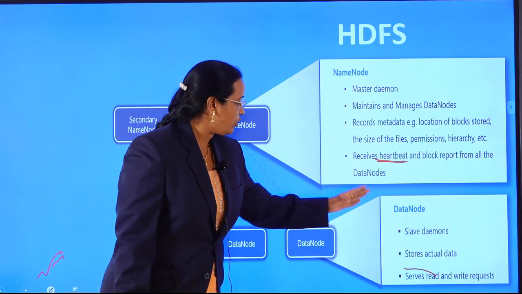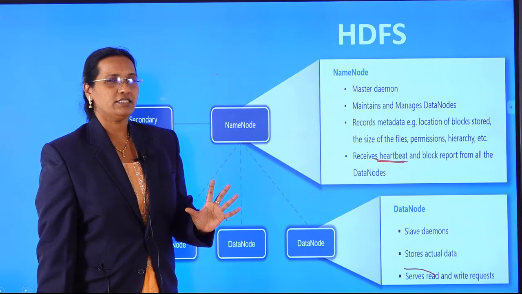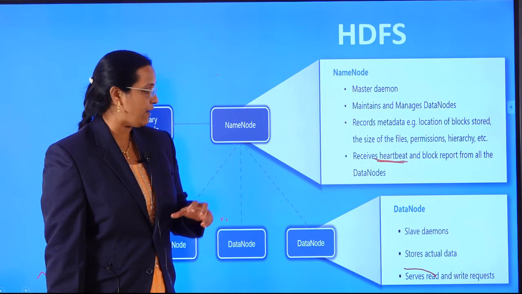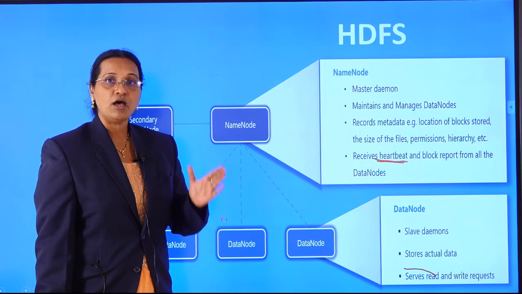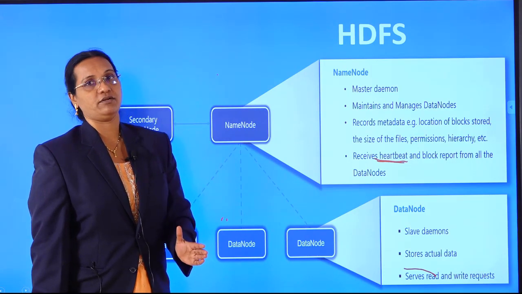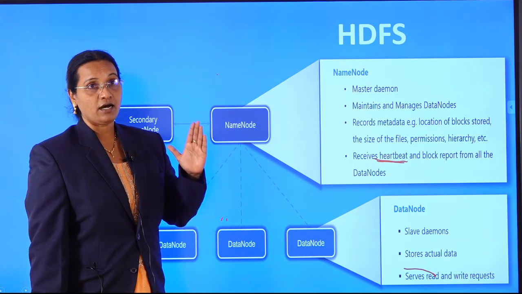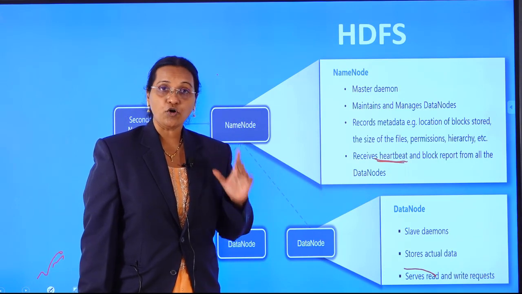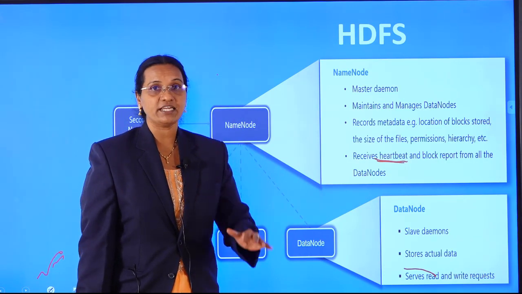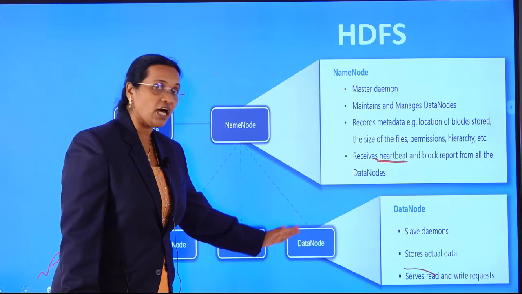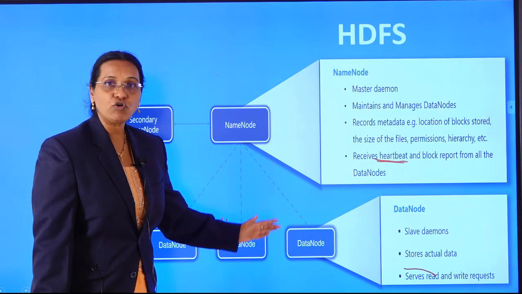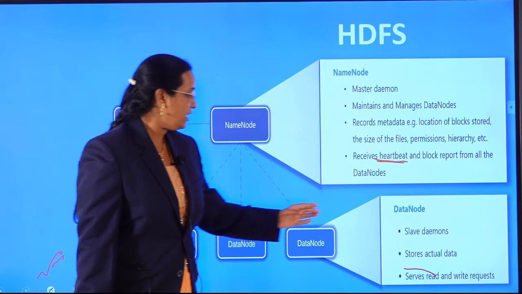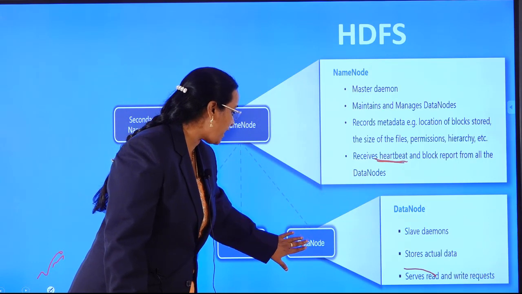Coming to the data node, it is a slave node. As I said, Hadoop works on a cluster of commodity hardware. Hadoop works on master-slave architecture, whereas SQL works on client-server architecture. That is why these nodes are called slave nodes, and slave nodes are commodity, inexpensive hardware. And these nodes only store the actual data.